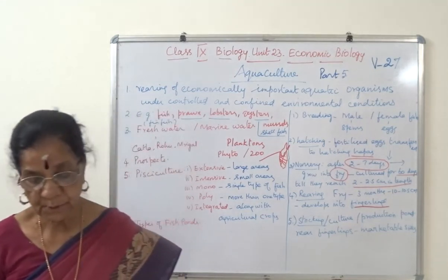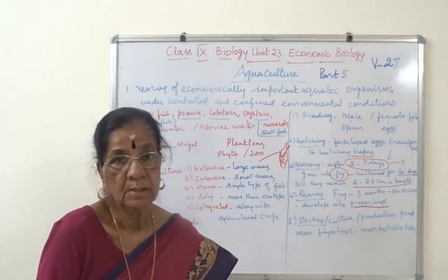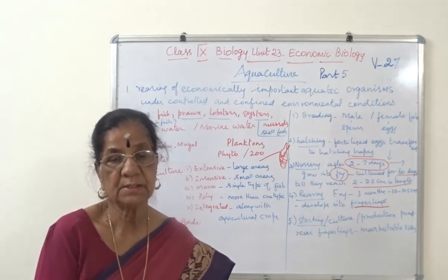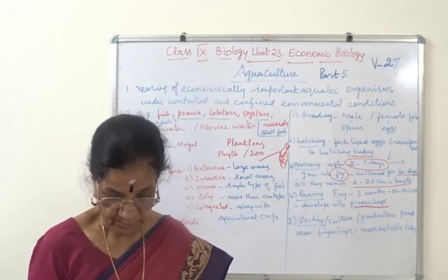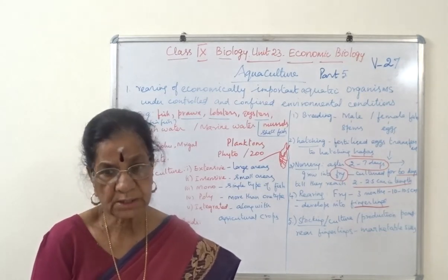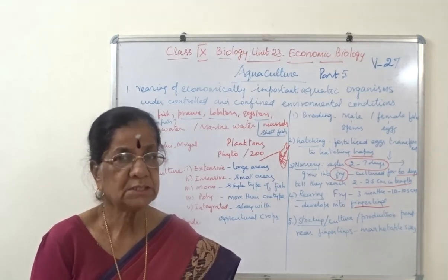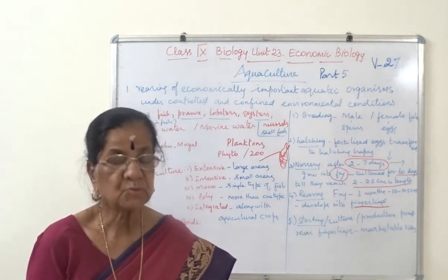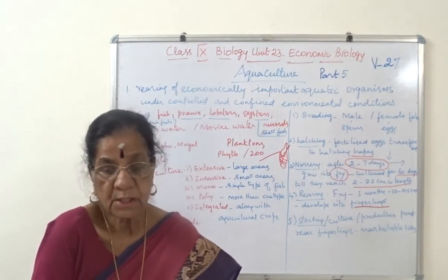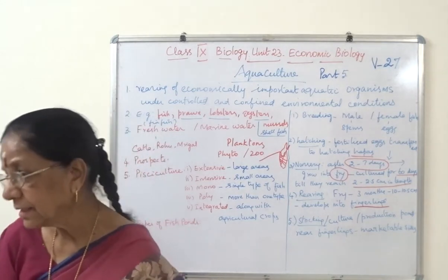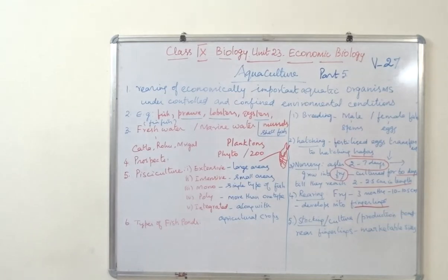The next one, prawn culture. Prawn culture is again in freshwater and marine water. Prawn is called shellfish, right? It comes under the phylum Arthropoda, and they are also freshwater and marine water prawn.